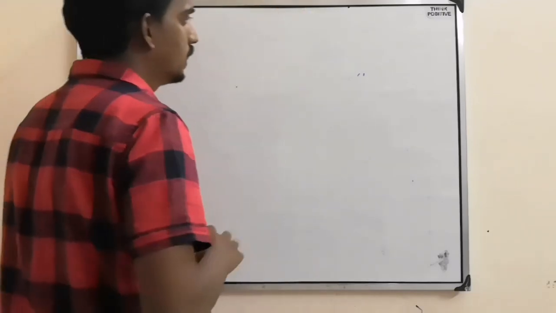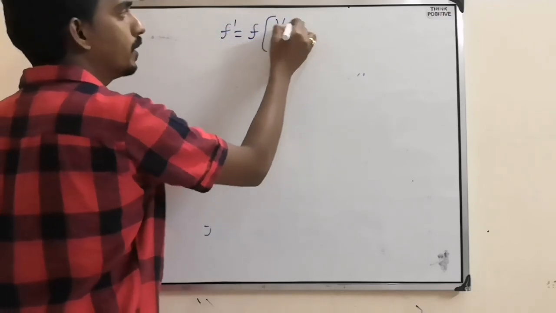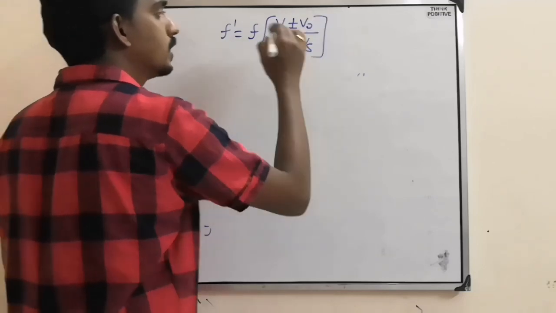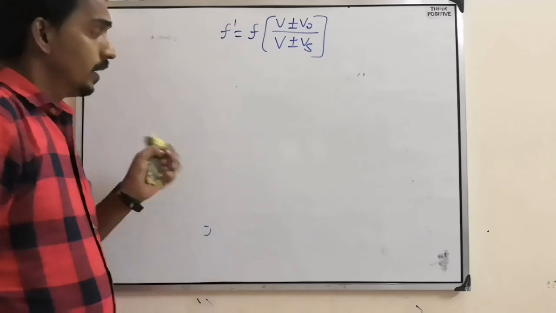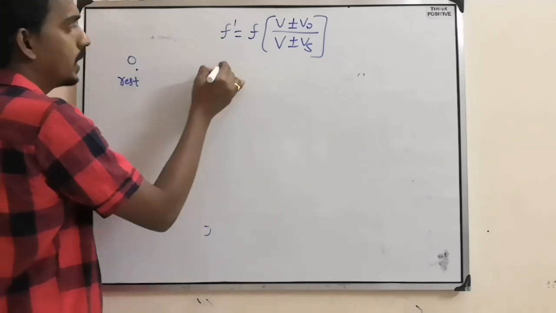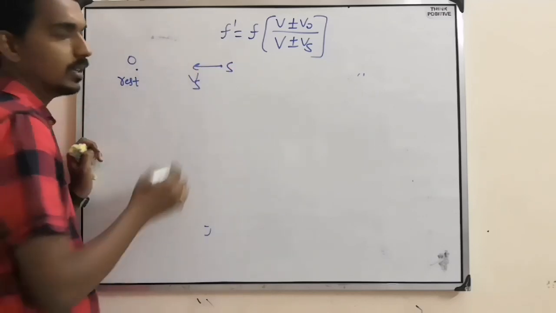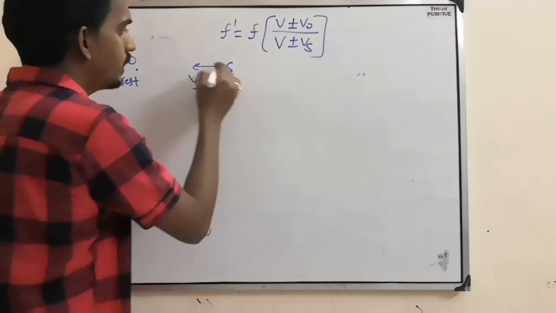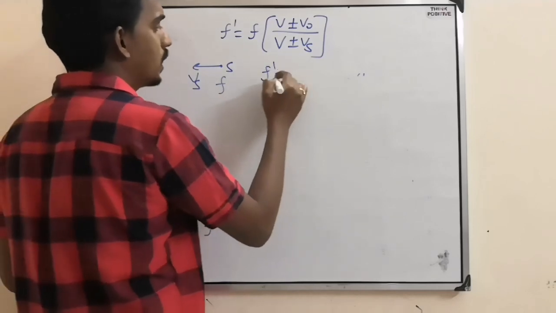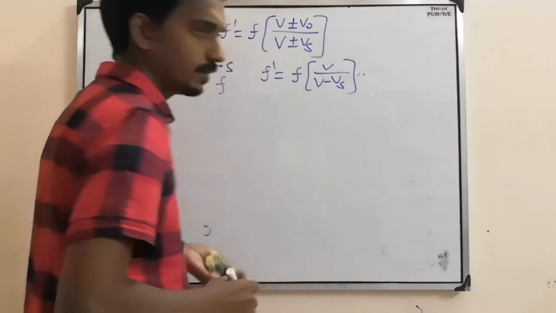See here, the equation is apparent frequency f dash equal to f into (v plus or minus v naught) by (v plus or minus vs). Now take one situation. Here one observer is at rest and one source is there, and the source is moving towards the observer with a speed vs. The original frequency is f. Now I will write the formula like f into v by (v minus vs).